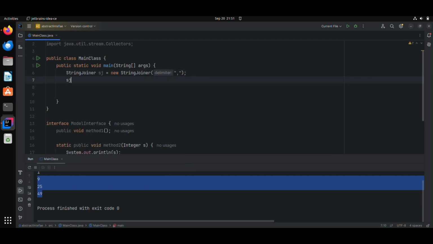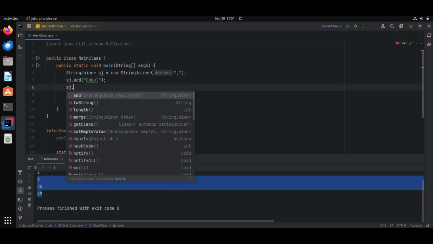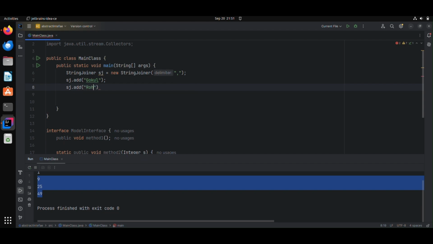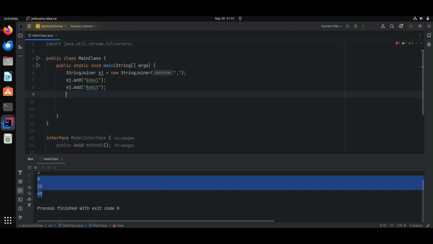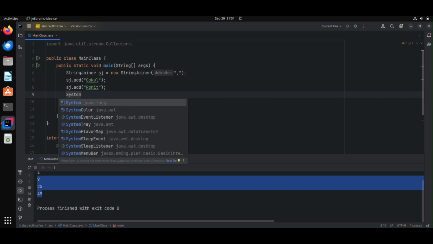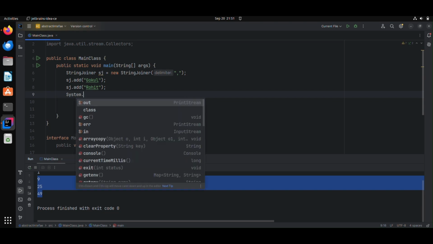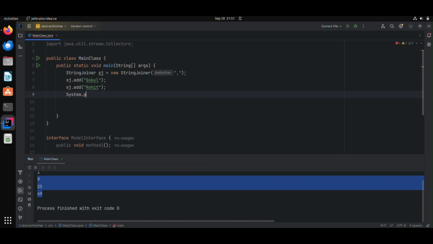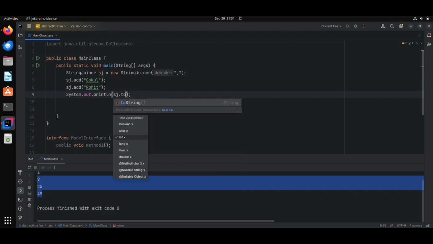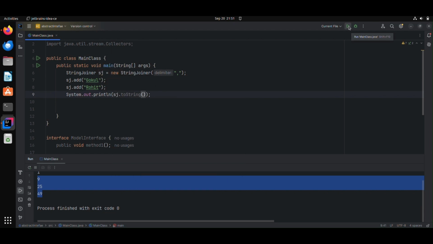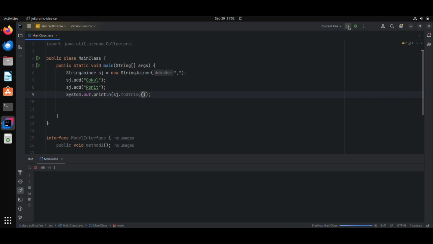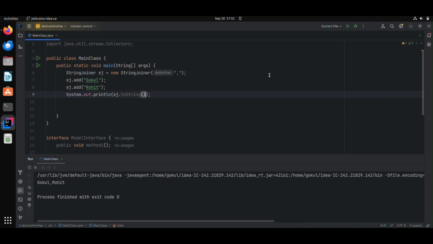Now I am going to add a few strings. I can use the string joiner toString function to print it. Let's see the result. See, it is combined with the comma.